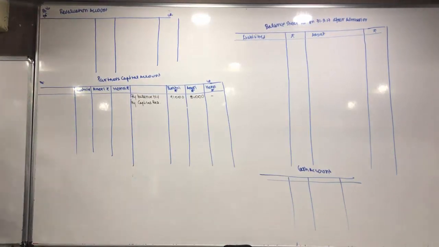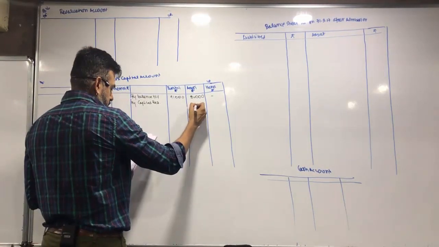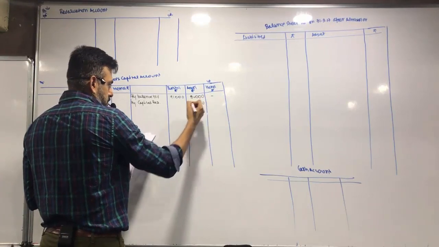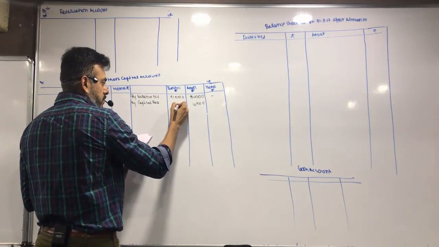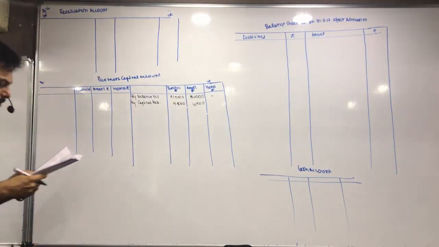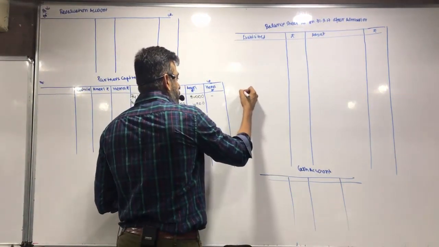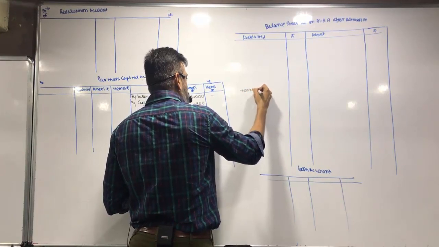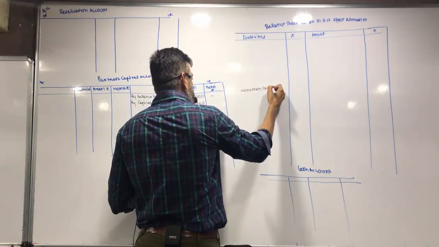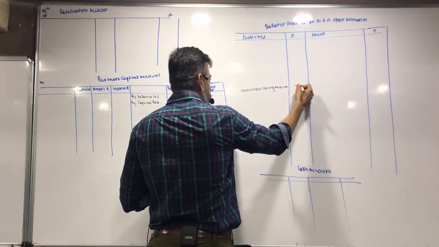What's the ratio? 2:1. 9,000. 2:1. Okay. Workman saving account, 7,000.